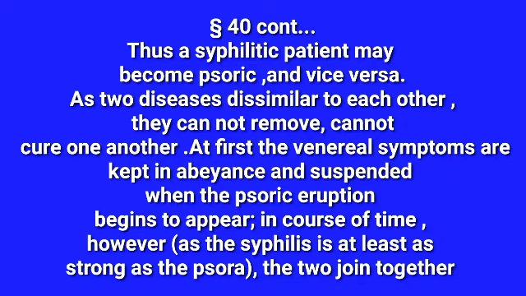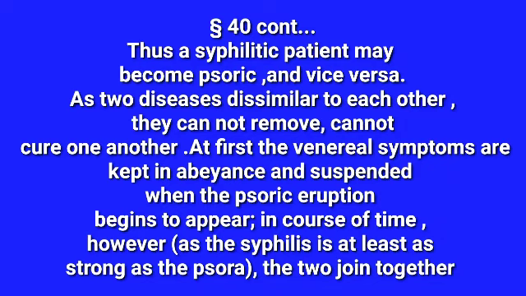At first, the venereal symptoms are kept in abeyance. Abeyance means a temporary pause or suspension, when the psoric eruption begins to appear. You know the venereal symptom is the symptom of the syphilitic miasm. So first the patient has the venereal symptoms, now these are kept in abeyance and suspended when the psoric eruption begins to appear. The venereal symptom is the weaker one, the psoric eruption is the stronger one, so the venereal symptom is temporarily suspended.